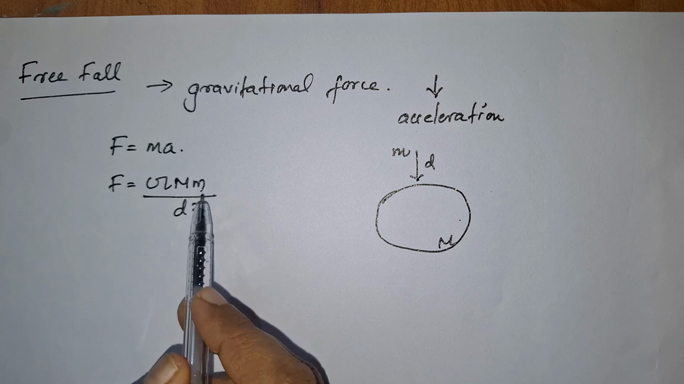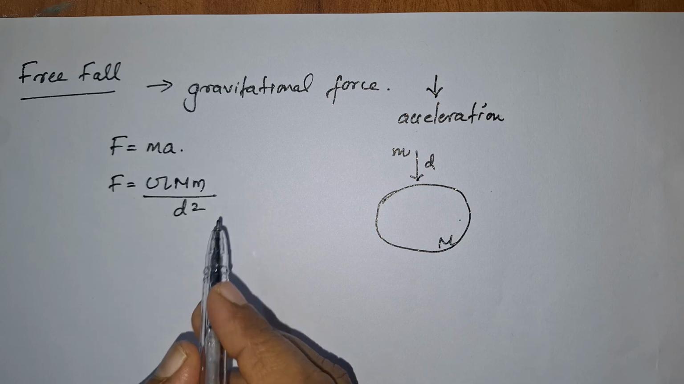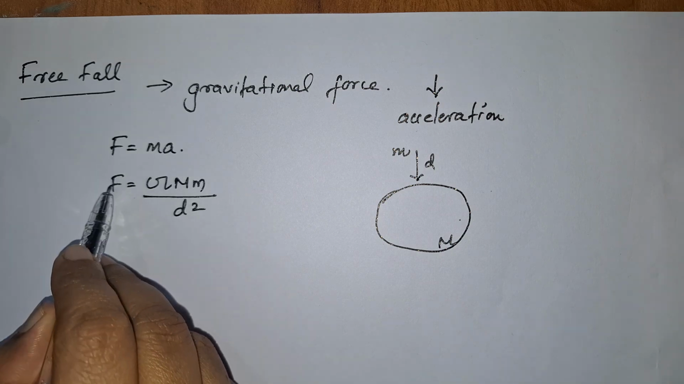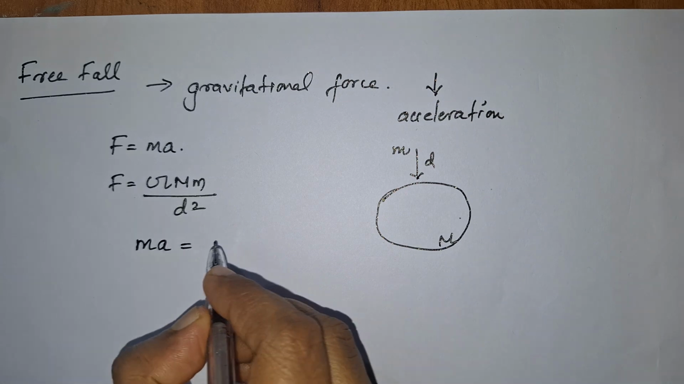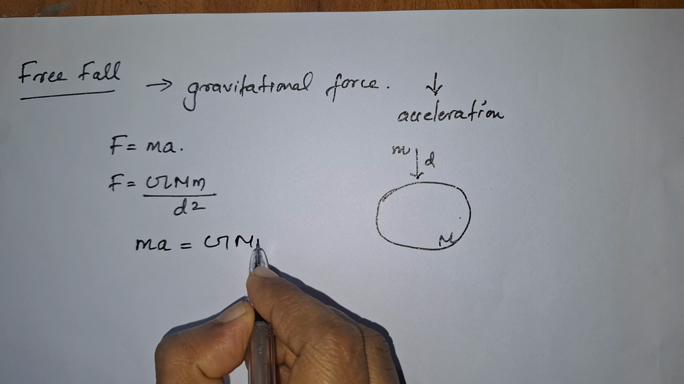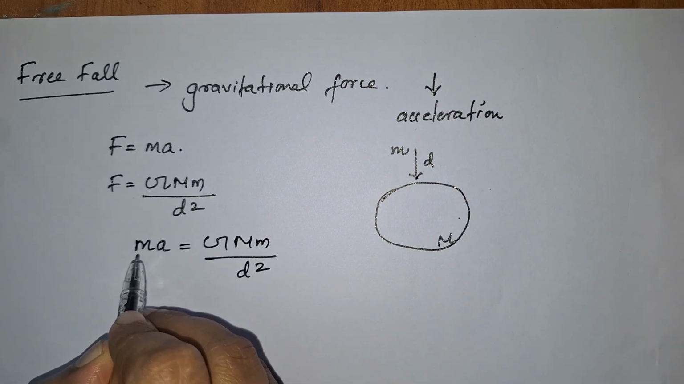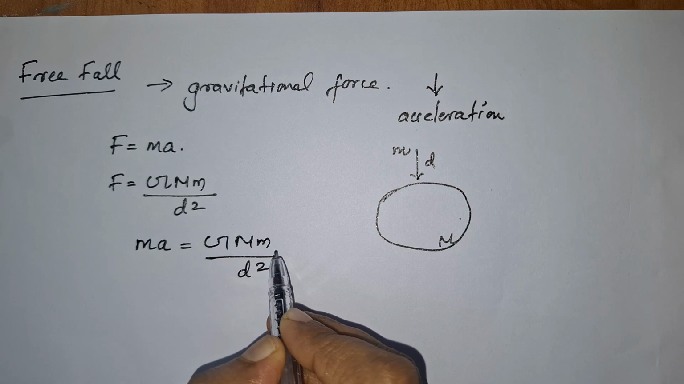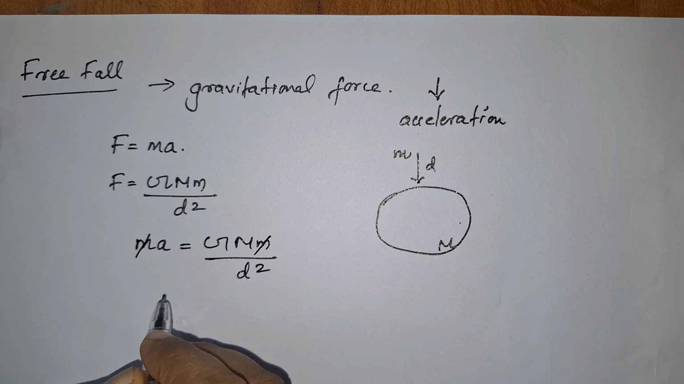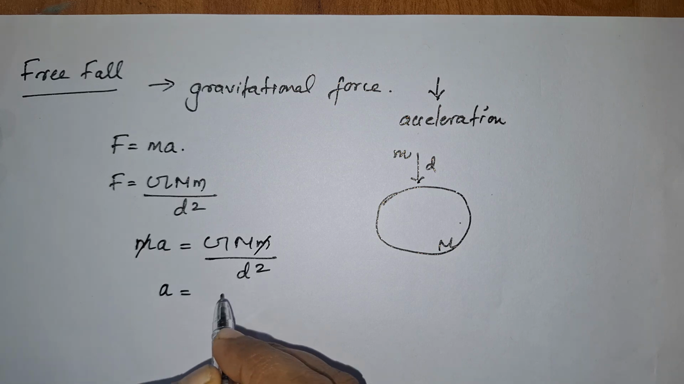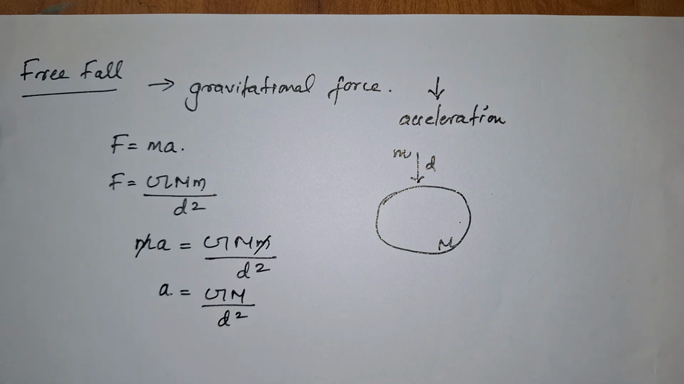Actually these two are equal, is it? Let us equate these two. Force is on the LHS, let us equate the RHS. So we will get m into a is equal to G M m by d square. Here small letter m is there, here also small letter m is there, so we can cancel it. m and m will be cancelling, and we will get acceleration as a is equal to G M by d square. So this is the acceleration.